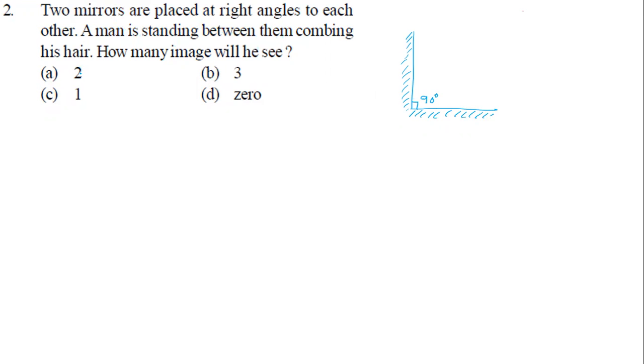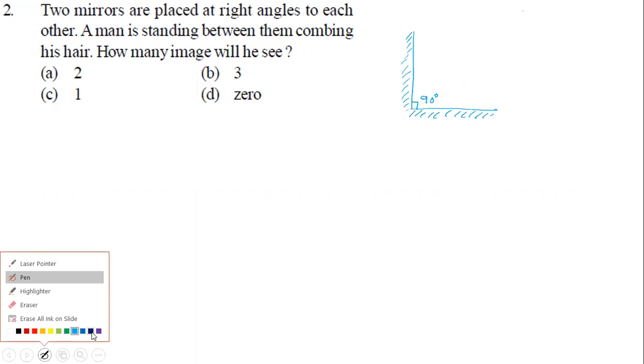He is going to comb his hair. He's standing in between these two mirrors. As he combs, we are going to find how many images will be seen. So how many images are going to form, that we need to find out. Before solving this question, I would like to give you the concept. If you know the concept, you can solve any question of this type very well.